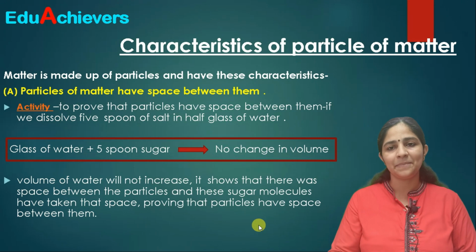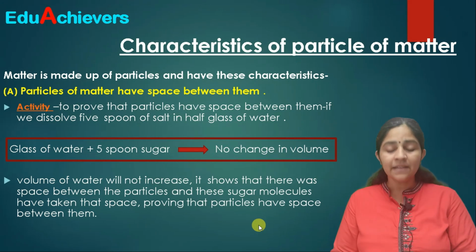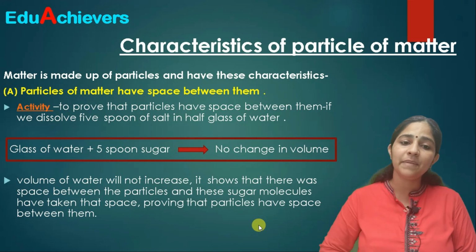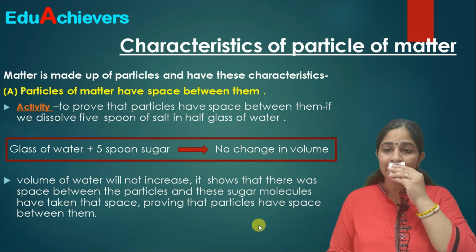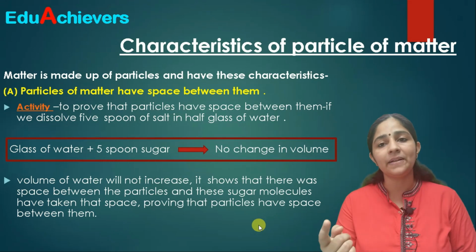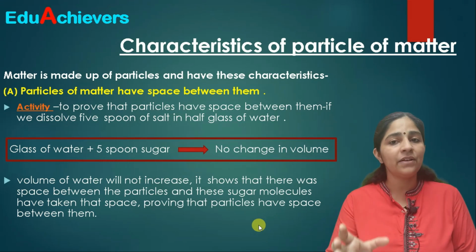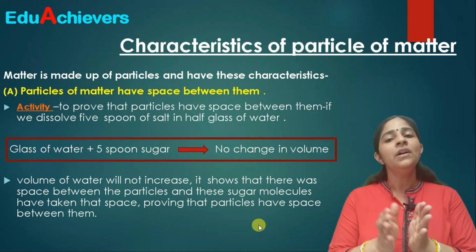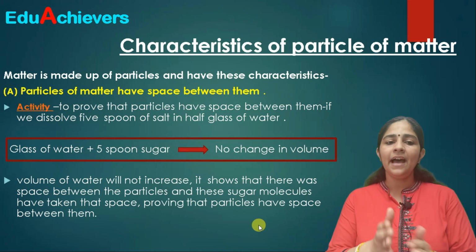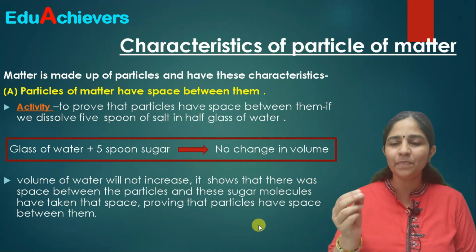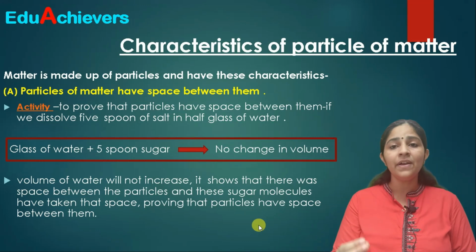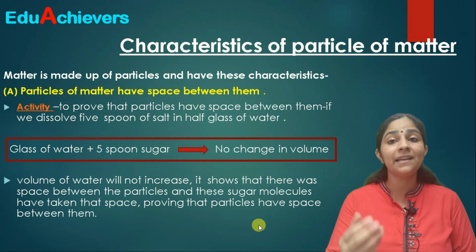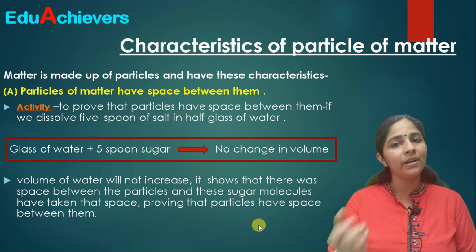Correct? So let us discuss some basic characteristics of particles of matter. You can say that matter is made up of particles. That means the second school of thought, the group of scientists, were correct in their thinking that matter is made up of small particles. And those small particles from which matter is made have some basic characteristics. What are those basic characteristics, features or qualities?